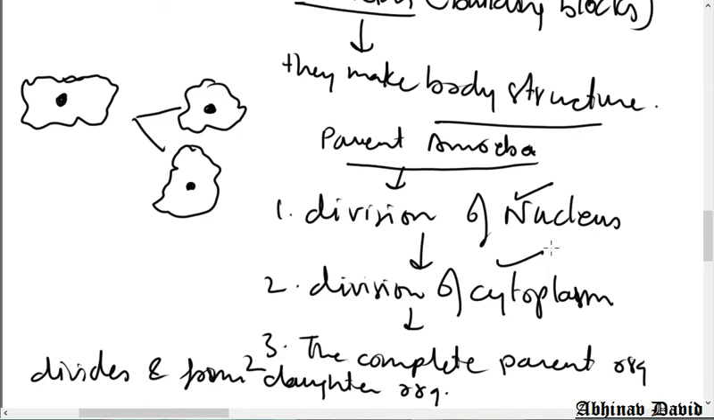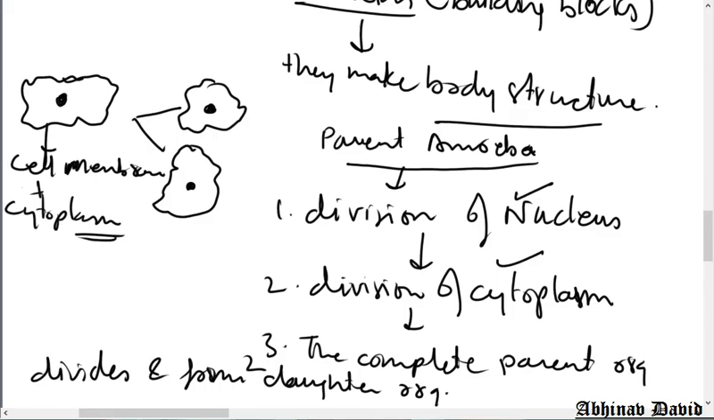So not only the nucleus divides when reproduction takes place, but the whole cellular apparatus of the cell divides. What is the cellular apparatus here? The cell membrane also divides, plus the cytoplasm divides. So not only the nucleus but the cell membrane and cytoplasm, everything divides, and then finally the complete organism divides and forms two new daughter organisms. This is how a common type of reproduction takes place.